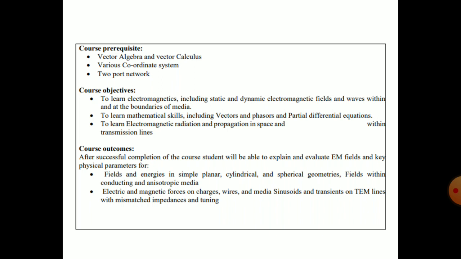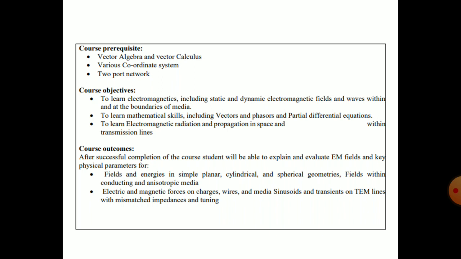Next is various coordinate systems. You should know what the coordinate systems are and how they originated. There is the Cartesian coordinate system, and from it the spherical coordinate system originated, then there is the cylindrical coordinate system. How parameters vary from cylindrical to spherical, spherical to Cartesian, and how they are related to each other, you should know in the prerequisites.